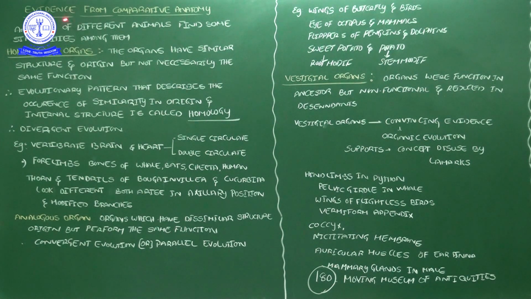Why is it necessary to learn comparative anatomy? If you look at different organisms in our surroundings, we can find some similarities in external morphology. Sometimes they are not similar externally, but internally they have some similarities.